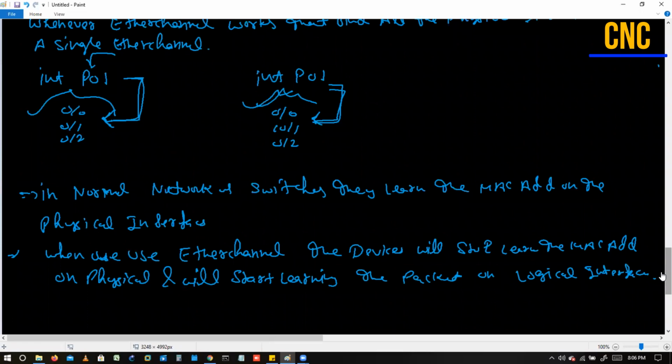Now, what is happening here? In this condition, once we use EtherChannel, it will start learning the MAC addresses on the logical one, on the PO.